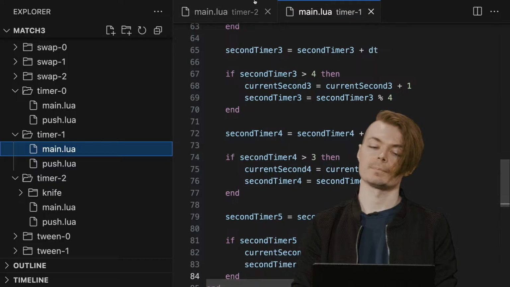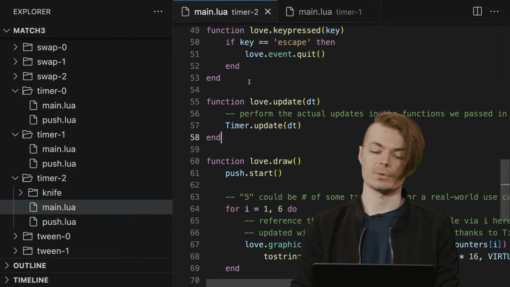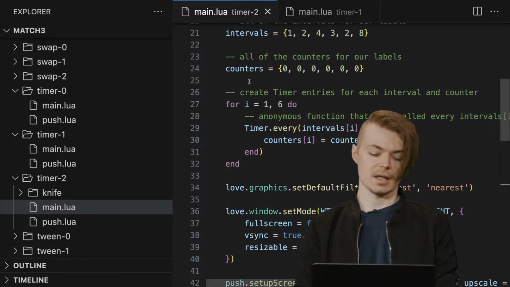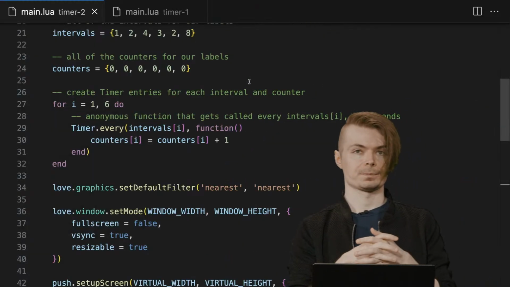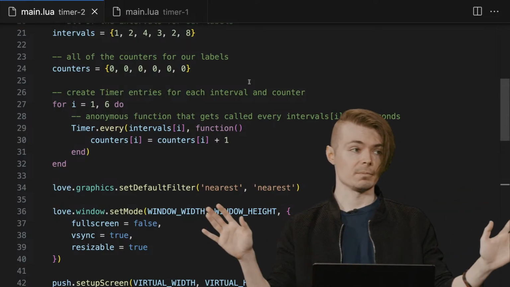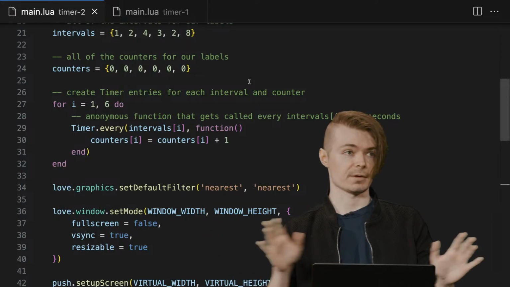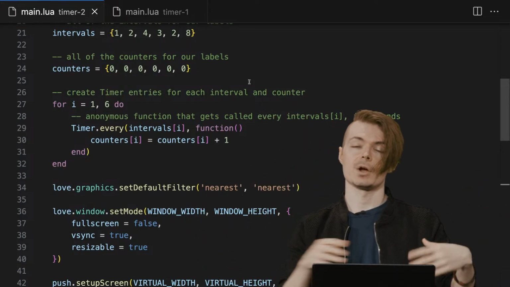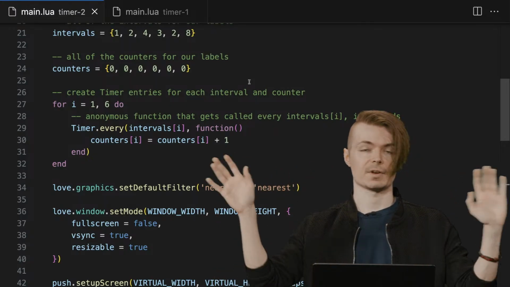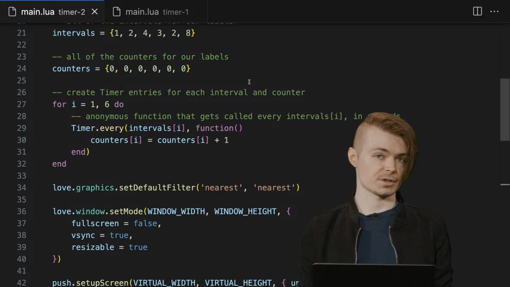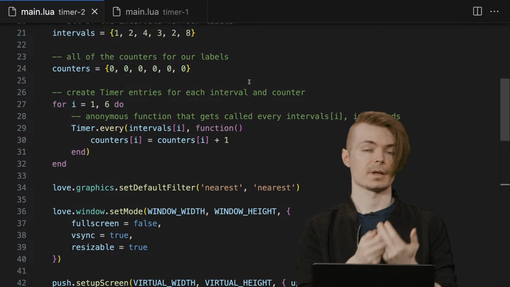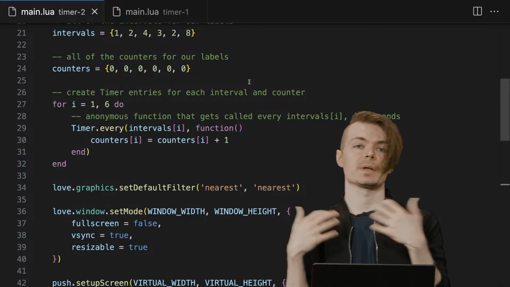But just in terms of thinking, it's a lot easier to think in terms of every X seconds I want to do this thing, or after X seconds I want to do this thing, than it is about thinking in terms of I have 6 timers that I want to update. And think about if you have not just timers and simple numbers, if you have positions of things moving around in space, or properties of things that need to get changed, or whatever you can imagine happening, it gets very complicated very quickly. This allows us to solve that problem. So that's essentially what timers allow us to do: every X seconds or after X seconds we get to do stuff.